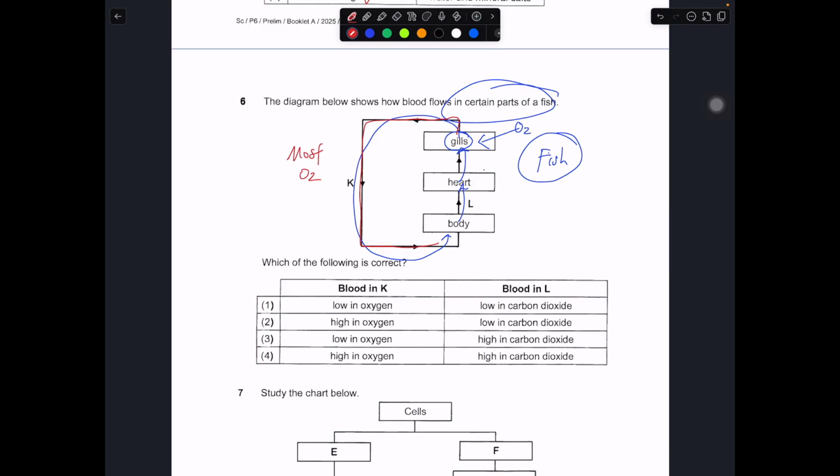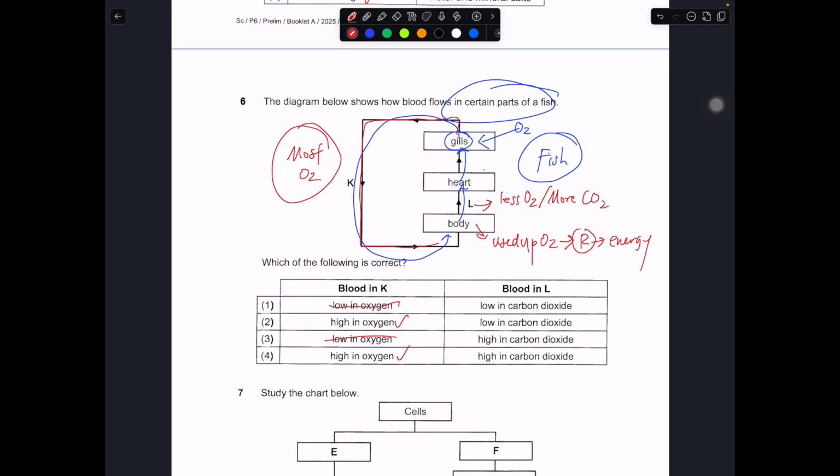Okay? When it goes through the body, the body will use up oxygen for respiration in order to release energy. So in this case, the blood that's coming out from the body, which is L, should have less oxygen and more carbon dioxide. Okay, so in this case, the most oxygen should be K, because it's just leaving the gills. So it should be high in oxygen.